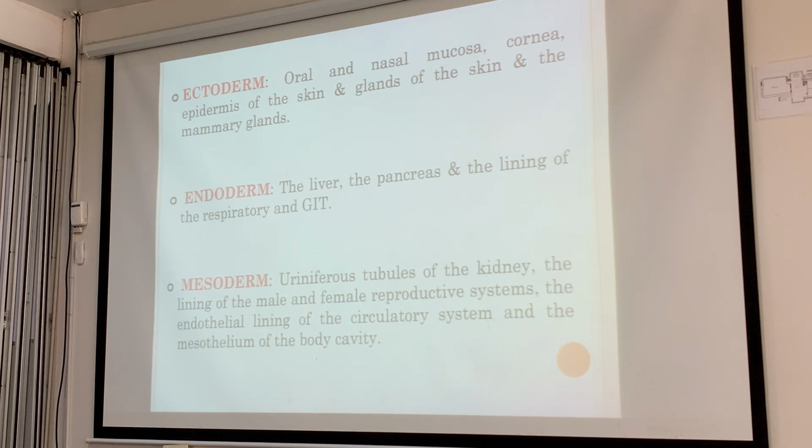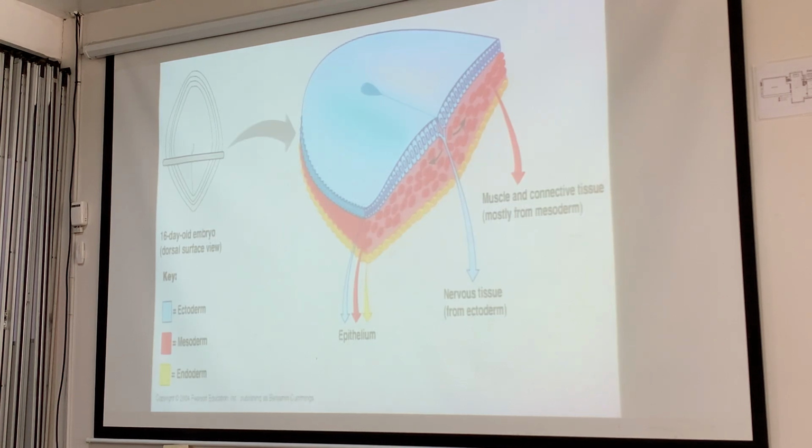So, the ectoderm gives rise to the oral mucosa, cornea, the skin and glands of the skin, and the mammary glands. For the endoderm, if you notice, they are internal organs: liver, pancreas, and lining of the respiratory tract and GIT. For the mesoderm, they give rise to the uriniferous tubules of the kidney, lining of the reproductive systems, the lining of the circulatory system, and mesothelium of the body. Just an example.